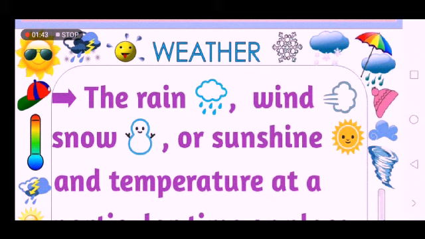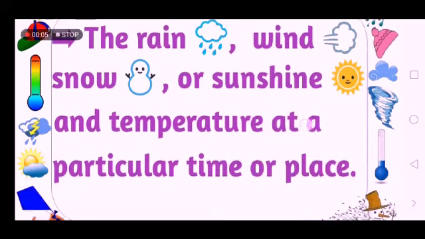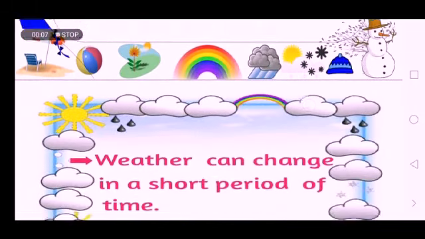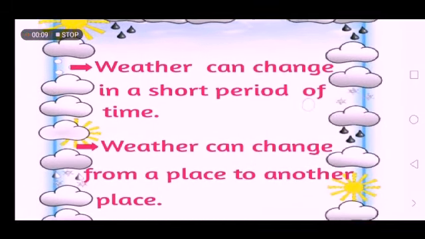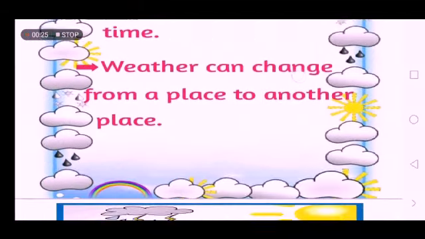Okay, so here we have a very important thing about weather: weather can change from day to day and from time to time, and it changes from one place to another place, which means weather changes in a short period of time. It does not stay the same for a long time, and it does not stay the same in different places. Let's have an example.